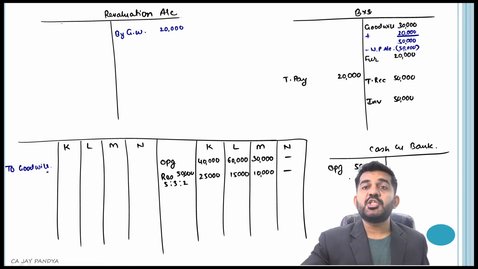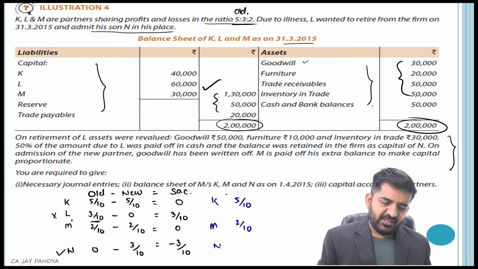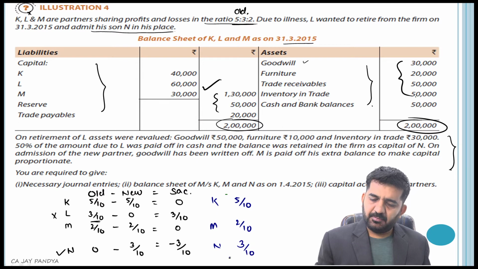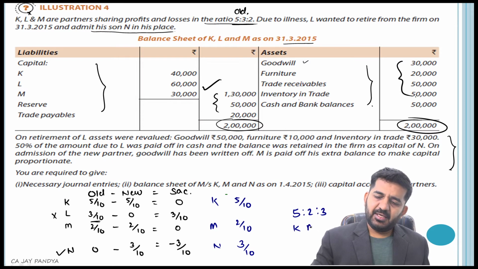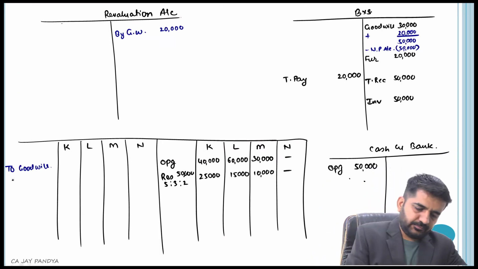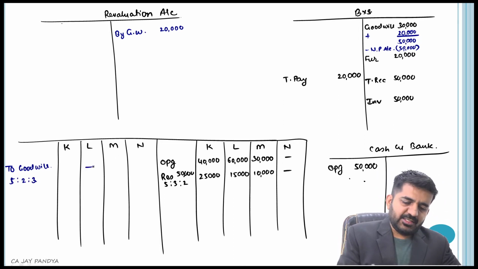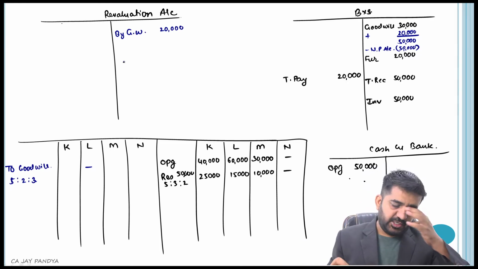What is the new ratio of the partners? New ratio is 5 by 10, M will be 2 by 10 and N will get a share of L, which is nothing but 3 by 10. So new ratio is 5:2:3 between K, M and N. L is retired, so he will not be getting debit of goodwill. He will be just getting credit of goodwill through realization account.